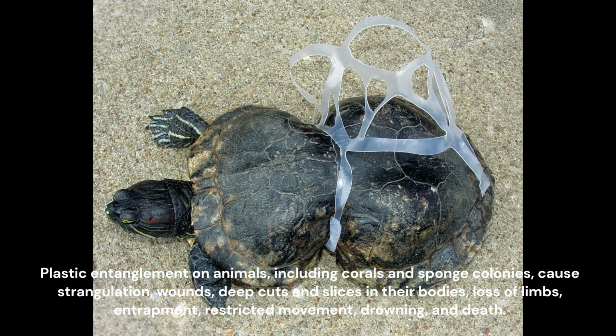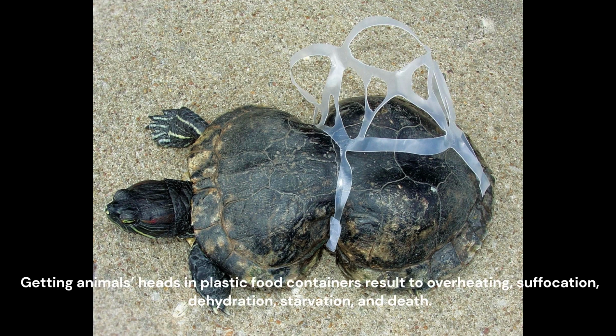Plastic entanglement on animals, including corals and sponge colonies, causes strangulation, wounds, deep cuts and slices in their bodies, loss of limbs, entrapment, restricted movement, drowning, and death. Getting animals' heads in plastic food containers results in overheating, suffocation, dehydration, starvation, and death.